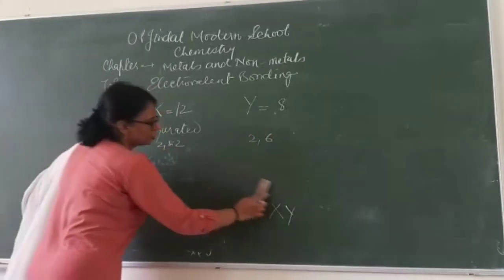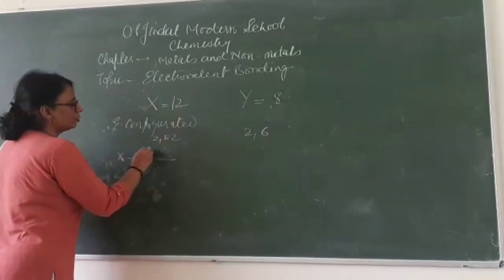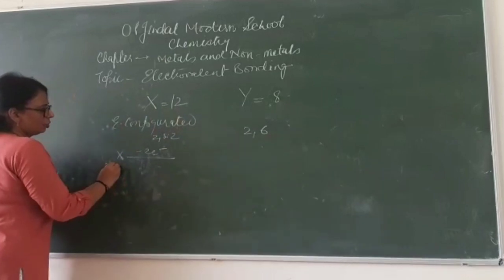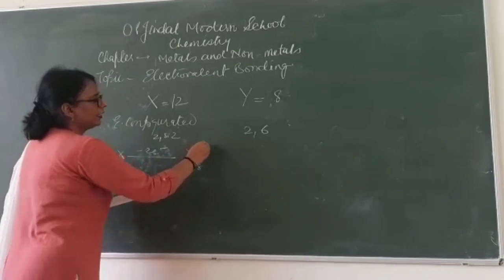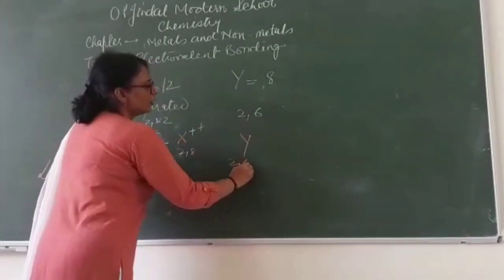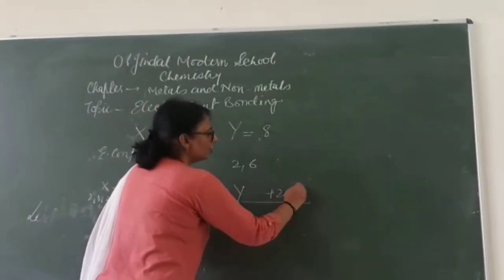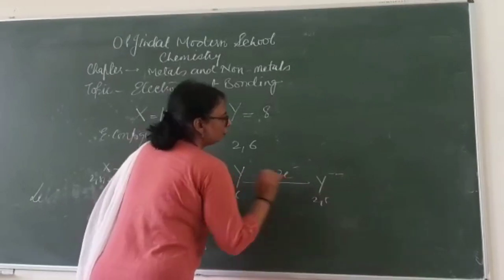Now if you look at these two atoms very carefully, you will find that X is capable of losing its 2 electrons. It is 2, 8, 2 here, now it will turn out to be 2, 8 and it will gain 2 positive charge. Y is deficient of 2 electrons, so it will gain 2 electrons to form Y with 2 negative charge and a completely filled outermost shell.